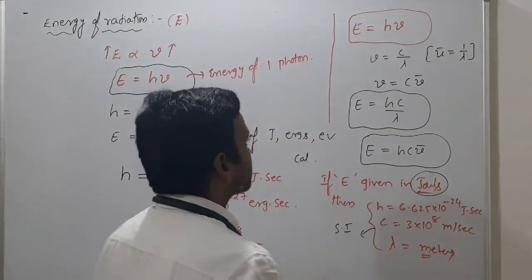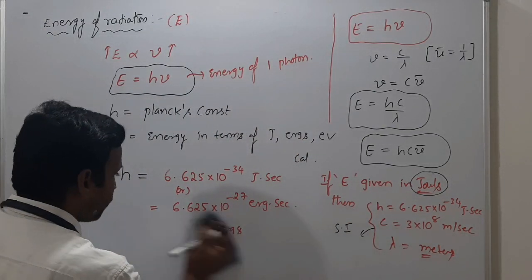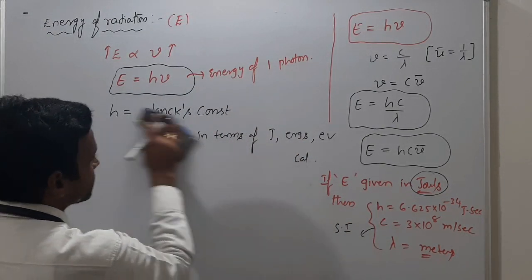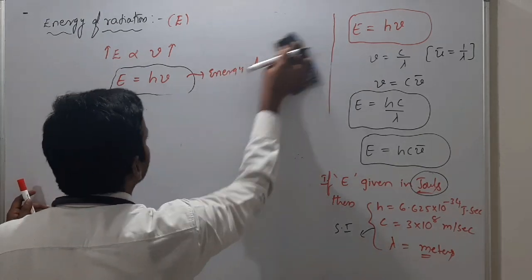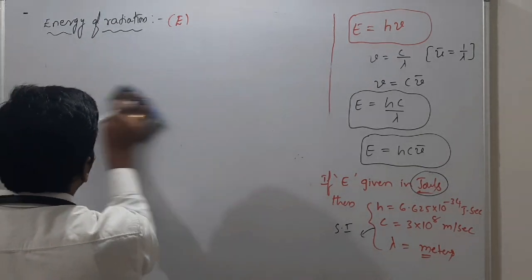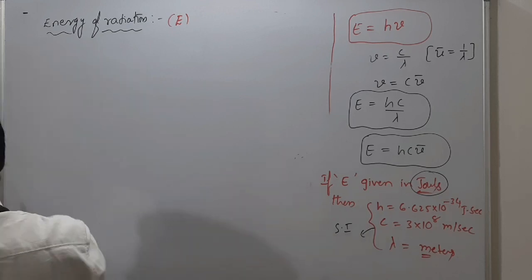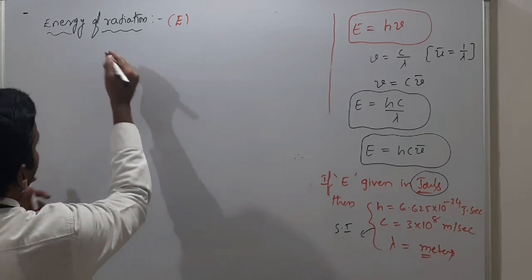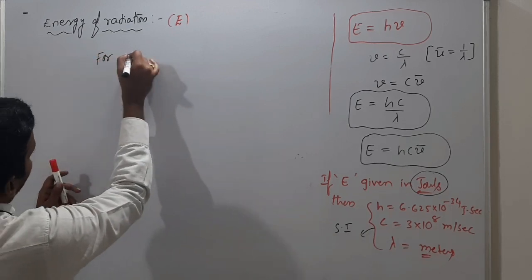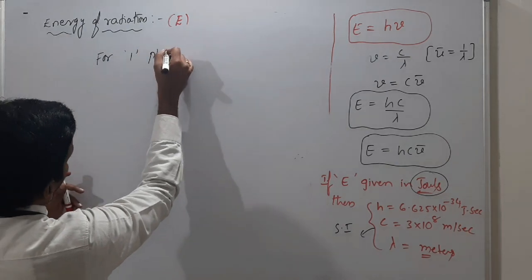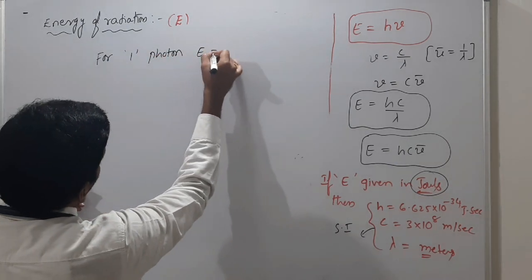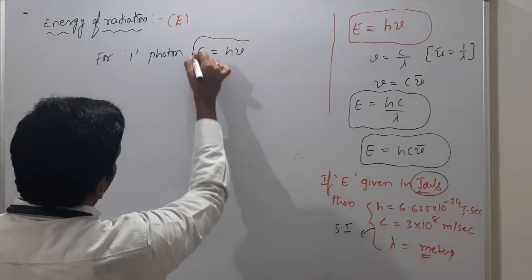So for 1 photon, energy E is equal to h nu.